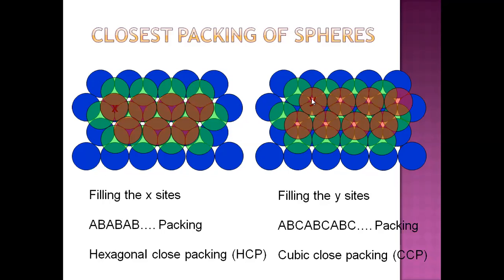It will give a different type of structure. Now when we keep this third layer on the Y side of the second layer, then the arrangement A, B, C, A, B, C, A, B, C type of packing is arising. Such type of packing is known as cubic close packing or CCP.